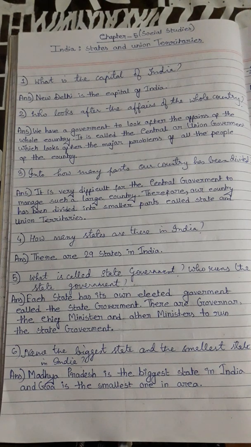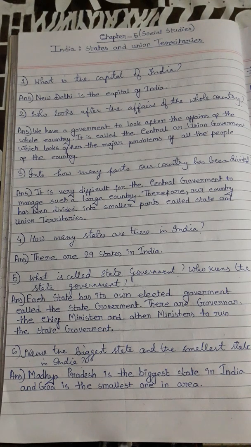Into how many parts has the country been divided? It is very difficult for the central government to manage such a large country. Therefore, our country has been divided into smaller parts called the states and the union territories. How many states are there in India? There are 29 states in India.